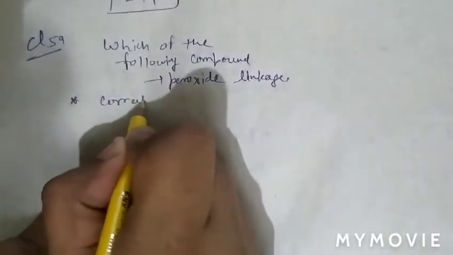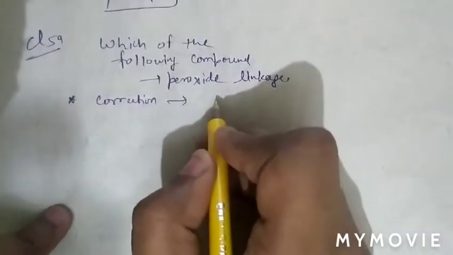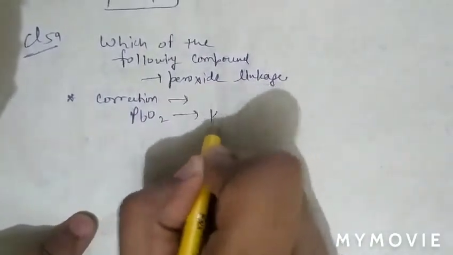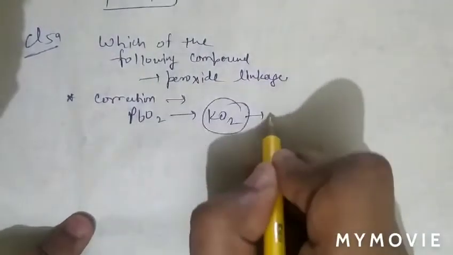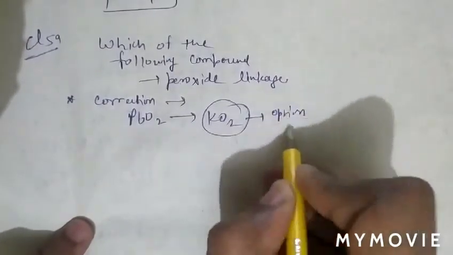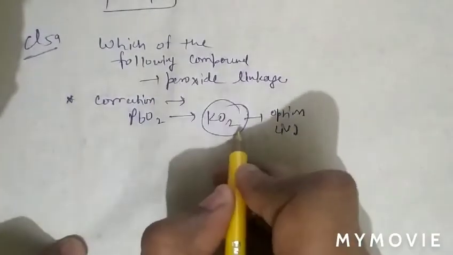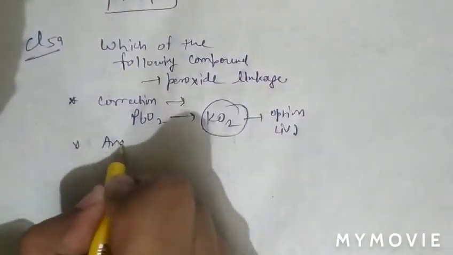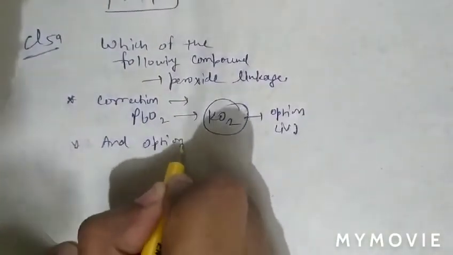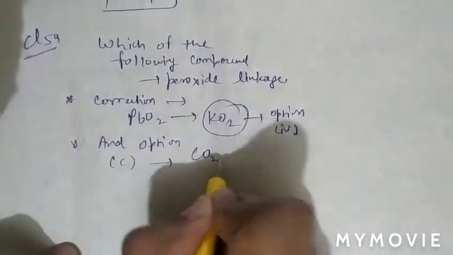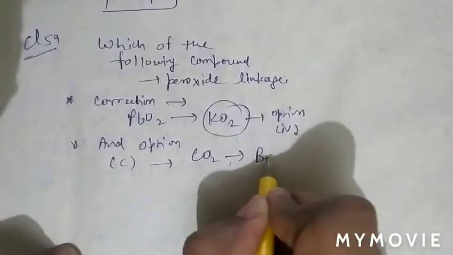The correction made here is, in option 4, change PbO2 to KO2, and in option 3, option C, change CO2 to BaO2.